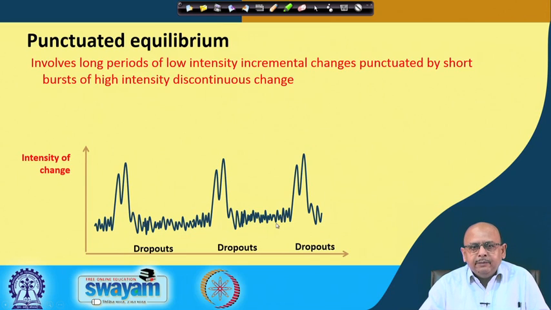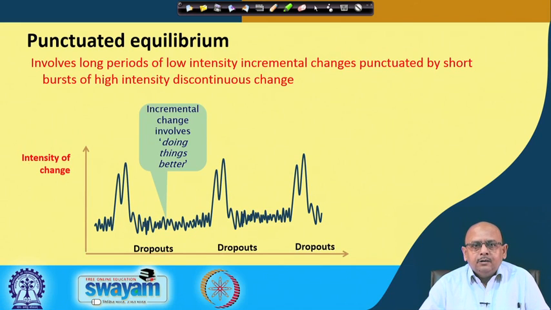Now, once this equilibrium is maintained, again there are certain triggers from the environment which force organizations to move up or bring about certain changes, maybe product, maybe process, maybe system, maybe technology, and then again there is a dropout. So, basically this concept of punctuated equilibrium is used to explain the kind of changes, whether it is going to be incremental or transformational, right, and this makes it very clear.